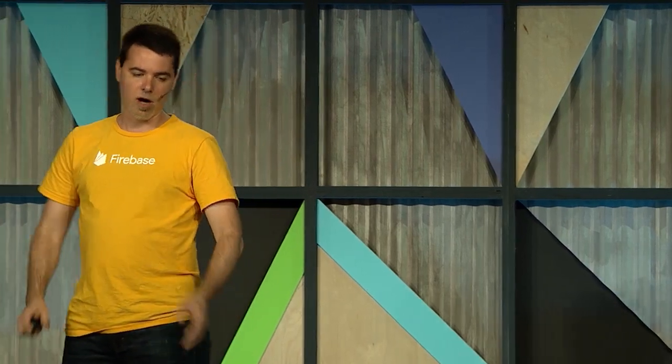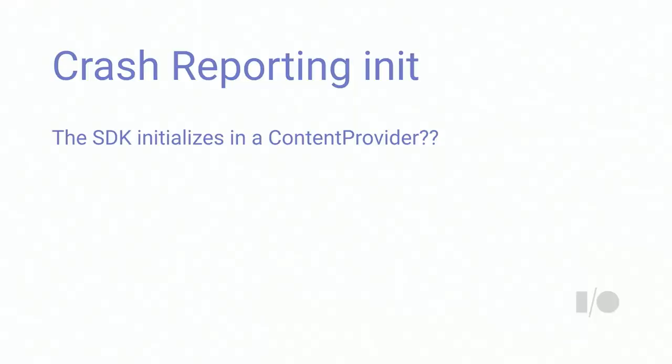Okay, so all that aside, hold that in your mind for a moment, and now let's talk about how crash reporting actually works. At some point, we need to register this uncaught exception handler. Crash reporting needs to do this, and we use a content provider for this. Now that seems weird. Why would you use a content provider to register crash reporting? Isn't a content provider supposed to provide content? And you would say, yeah, of course, a content provider is supposed to provide content. But there are some interesting properties about content providers that make this interesting.